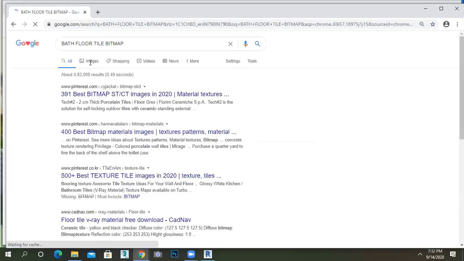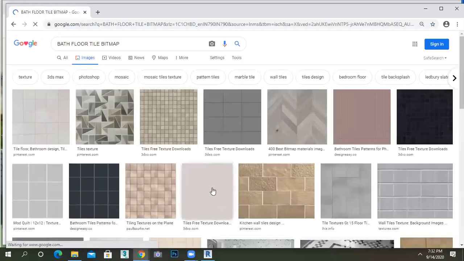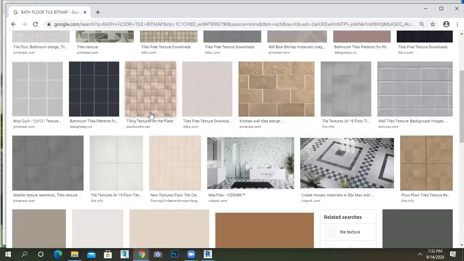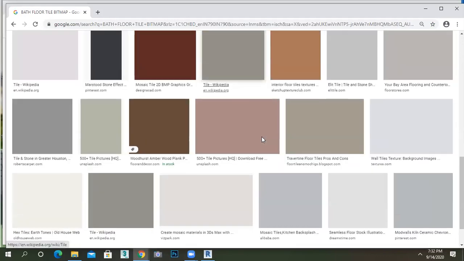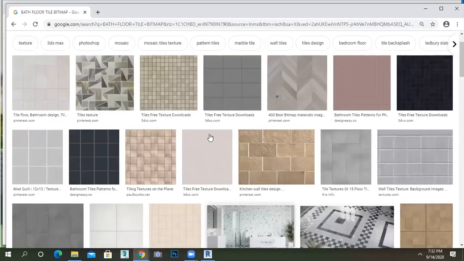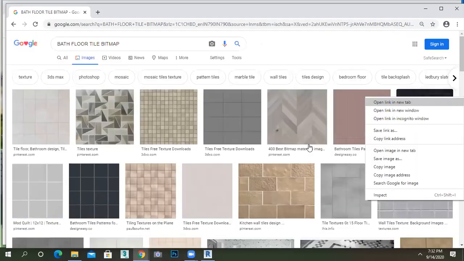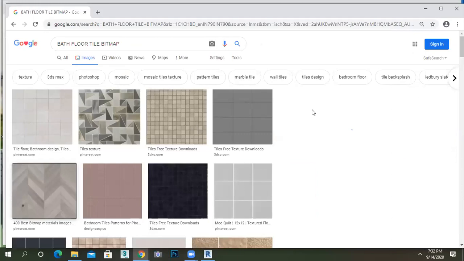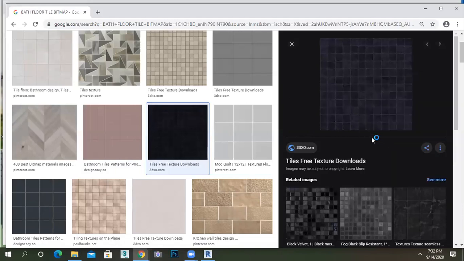It's loading. Go to the images. In that, you just go to the images. So you will get this type of images for floor. Which one is good? Just search in this way, guys. I just want to delete this right now. Able to see this, right? Just click on that. Save image as. Just save it on the desktop.